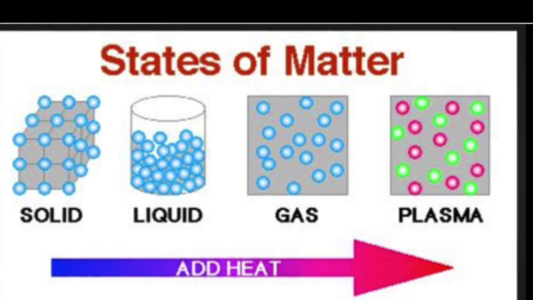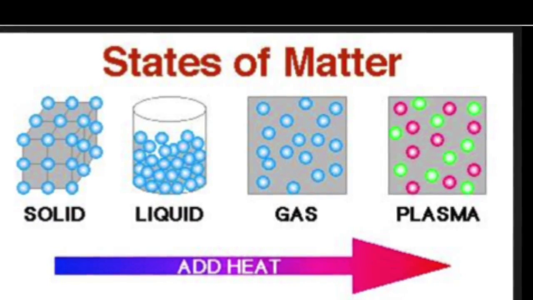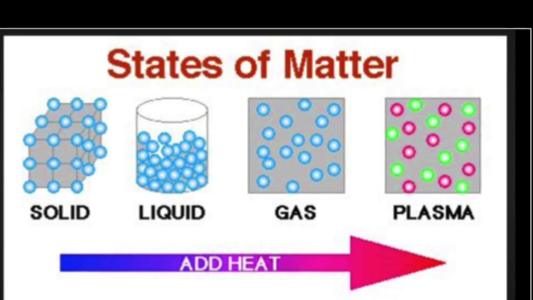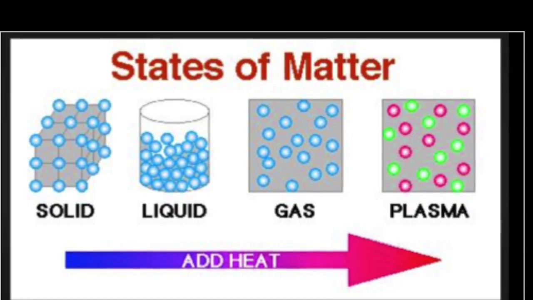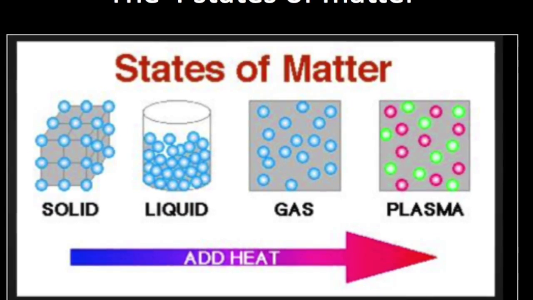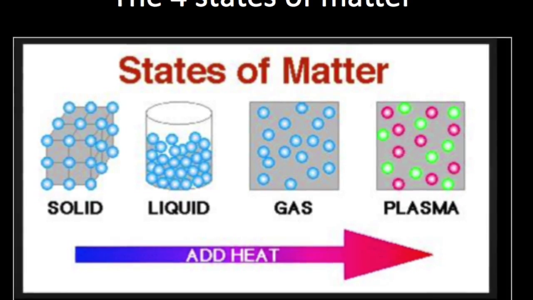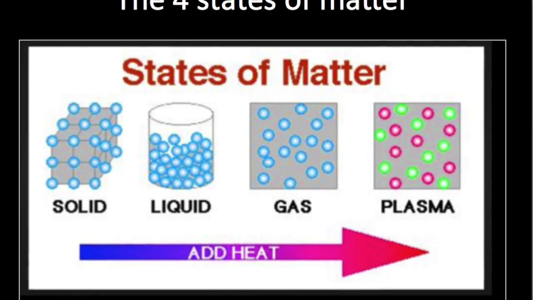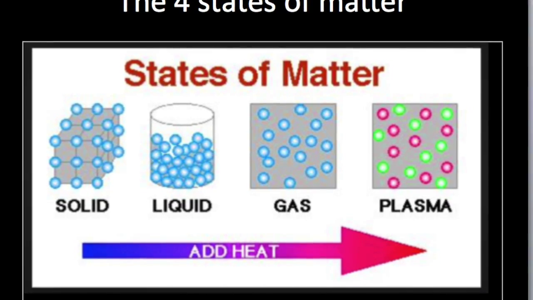There are four states of matter: solid, liquid, gas, and plasma. Each one of these must go through a change to become what they are. The four phases that the matter can go through are melting, freezing, evaporation, and vaporization.